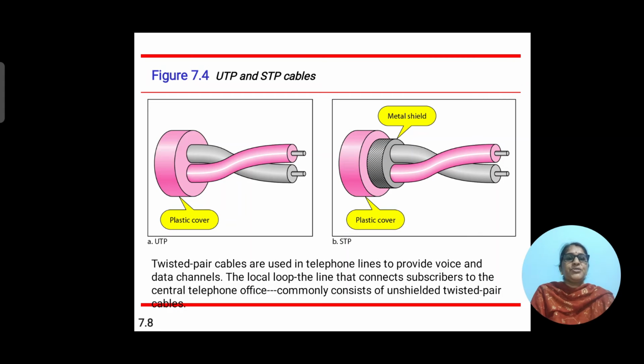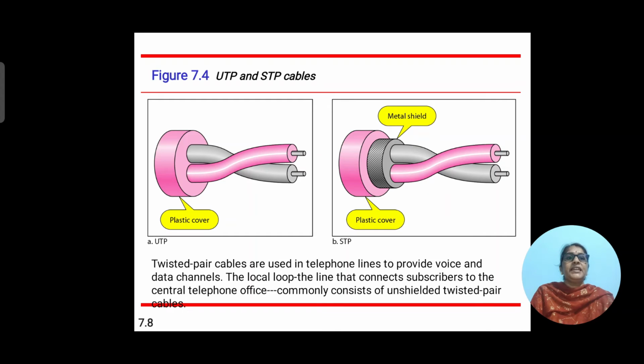As shown in this slide, we have two wires, one showing the UTP, that is unshielded twisted pair, and the other the STP, that is shielded twisted pair. In UTP we have a plastic cover.